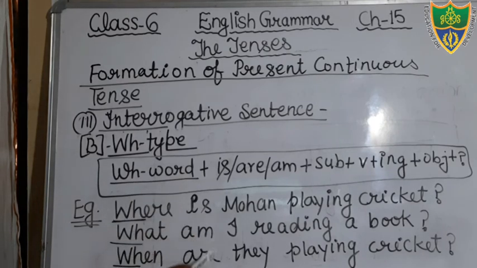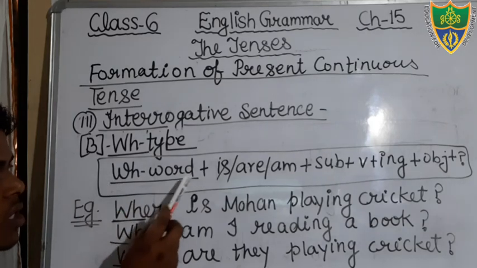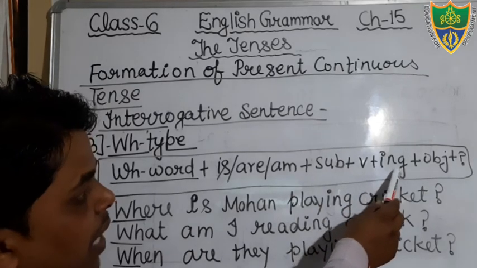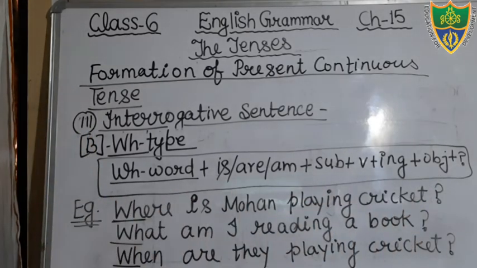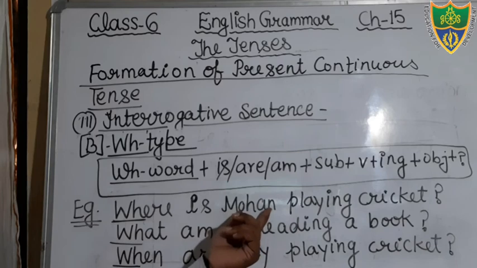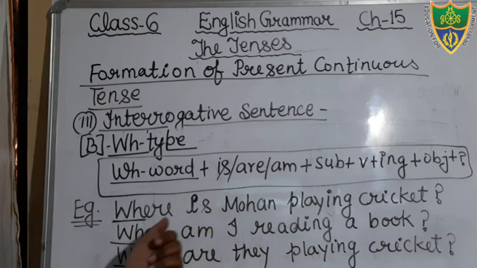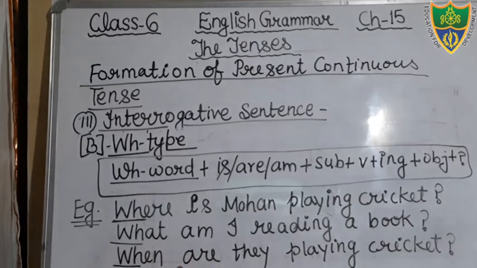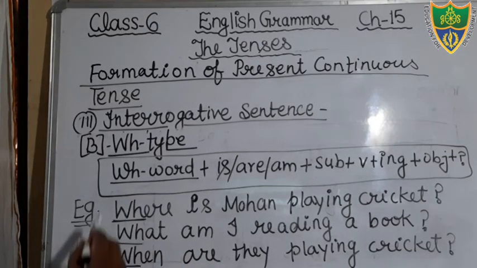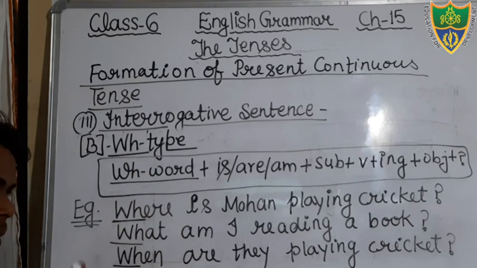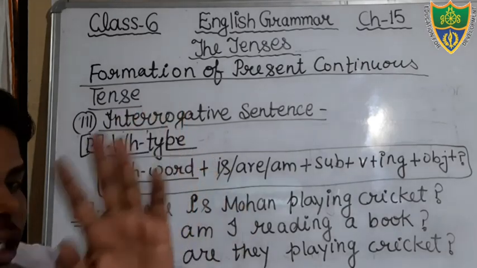Okay, all these sentences are based on this structure: WH word, then after that the helping verb is, am or are, then after that the subject, then after that the verb. In the verb we will add ing, then after that the object, then after that the question mark. You can see the sentence. Where is Mohan playing cricket? Okay, according to the subject Mohan, I have used here is. Okay, and according to the subject I, I have used here the helping verb am. According to the subject they, I have used here the helping verb are. And always in a WH type of interrogative sentence we use the WH word in the beginning of the sentence. Okay students, you write it in your notebook.